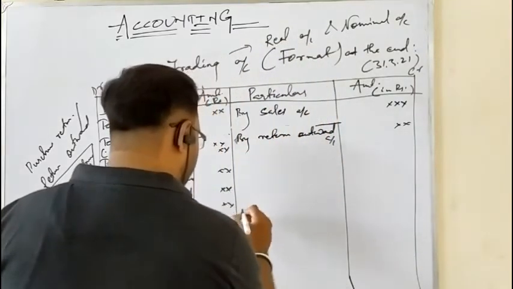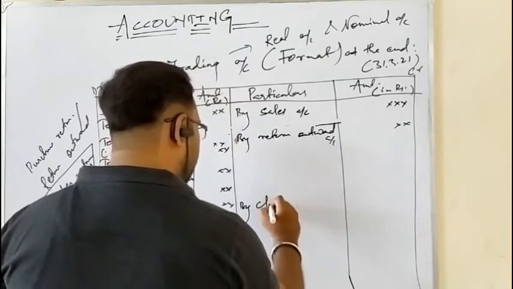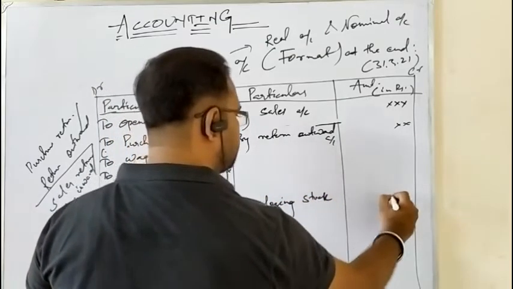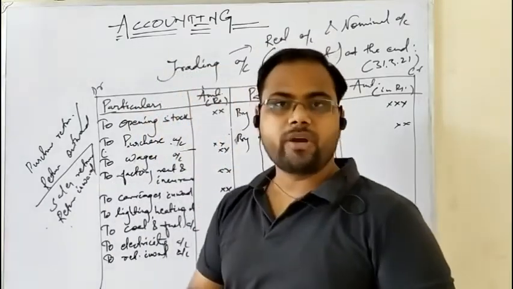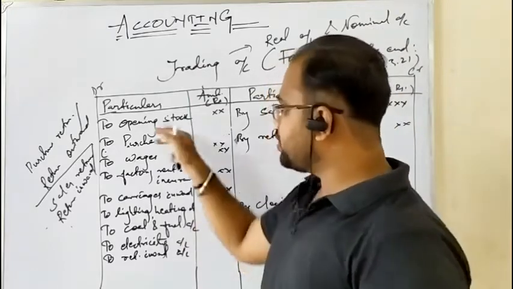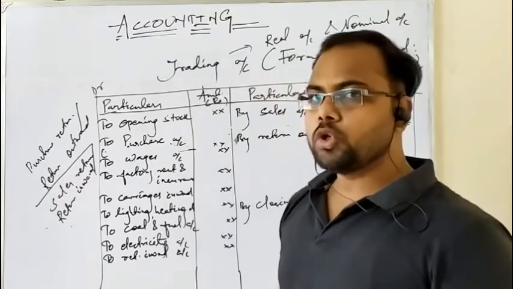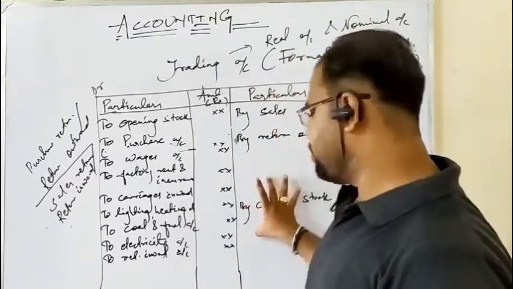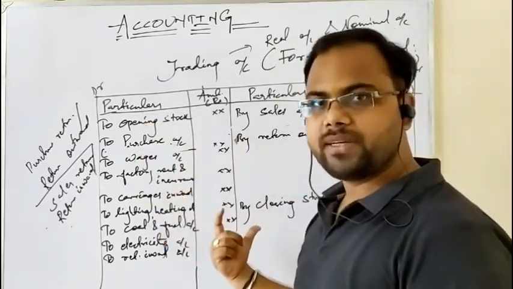But it will be written as a proper gap between the items by closing stock. I will tell you why the gap is given. See, if there is any unsold stock during the accounting year, you have to definitely post it as closing stock. That becomes the opening stock of the succeeding accounting year. But if there is no closing stock, you won't post anything here. But if there is, you have to post it on the opposite side of opening stock, or the opposite side of the debit side.